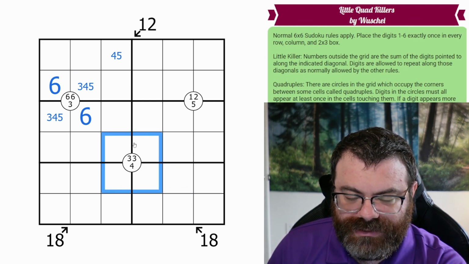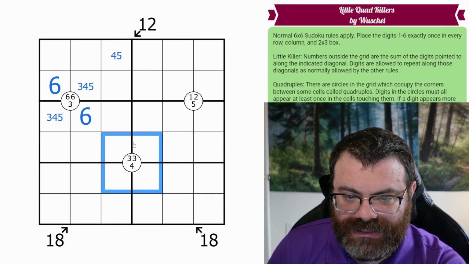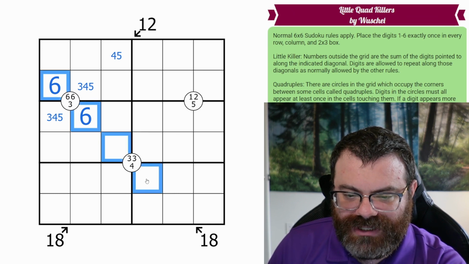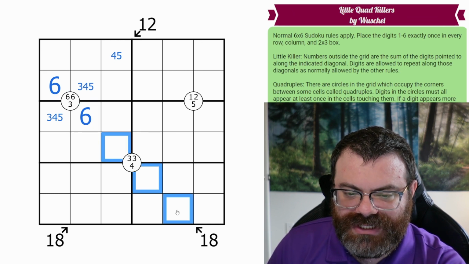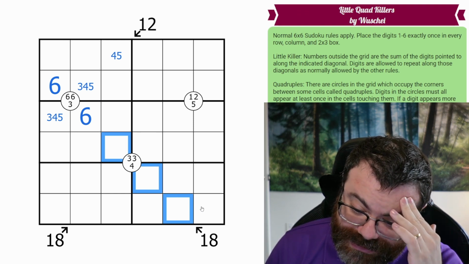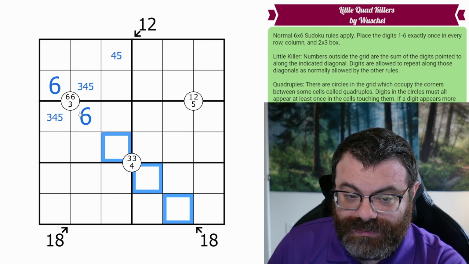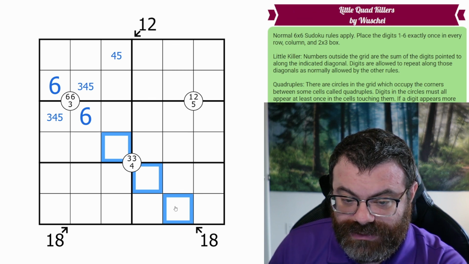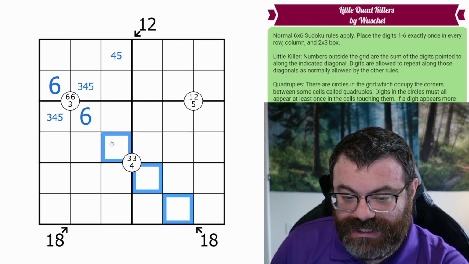There's 2 3s here. Not sure if that's important. Okay, this is already adding to 12, and it's on this 18. So these 3 have to be pretty low. These 3 digits add to 6 exactly, because 6 plus 12 is 18. So these add to 6 exactly, and we need 2 3s.